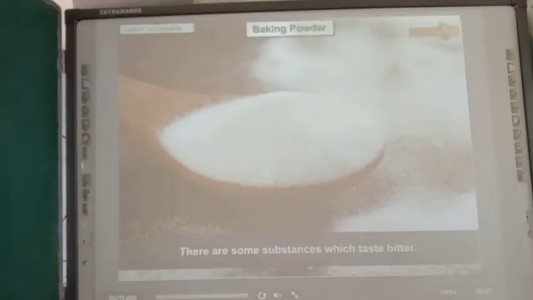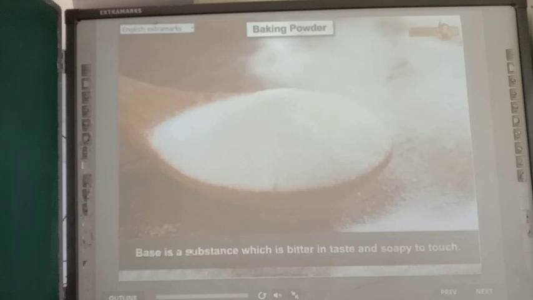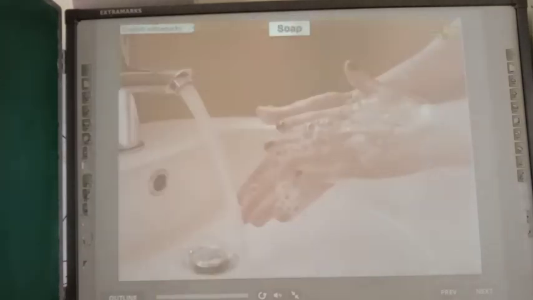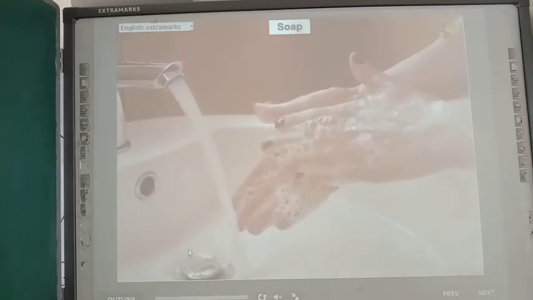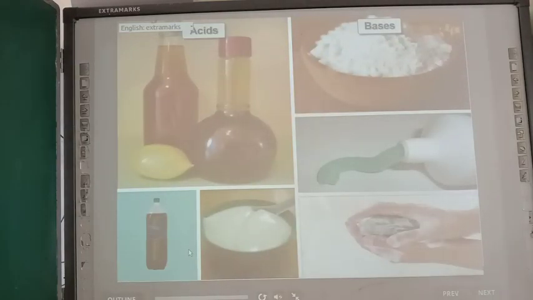Well, there are some substances which taste bitter. Do they also contain acid? No, they contain bases. A base is a substance which is bitter in taste and soapy to touch. Toothpaste and soap, which we use at our homes to clean things, are examples of bases. So children, now you know that there are many acids and bases around us, from the food we eat to the soap we use. In simple words, acids and bases are an important part of our life.